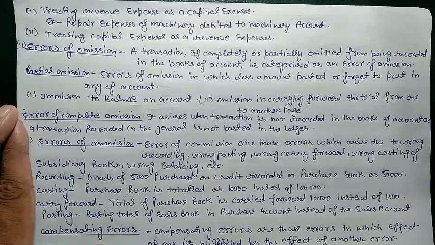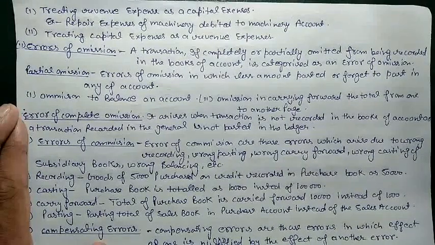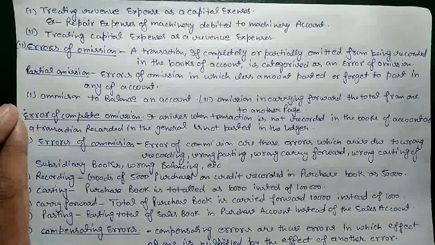We did not post a single entry. Sometimes we forgot to even record, like we purchased goods on credit and we forgot to record the entry for this one. This will also count as error of omission. But these are errors of full omission, not partial omission, because we forgot to mention these entries in our books.